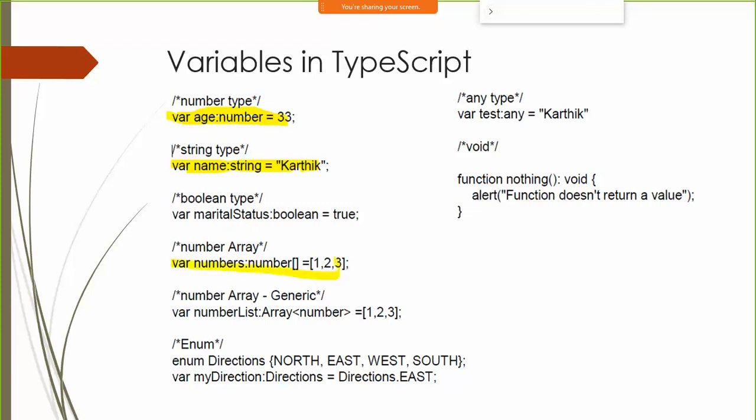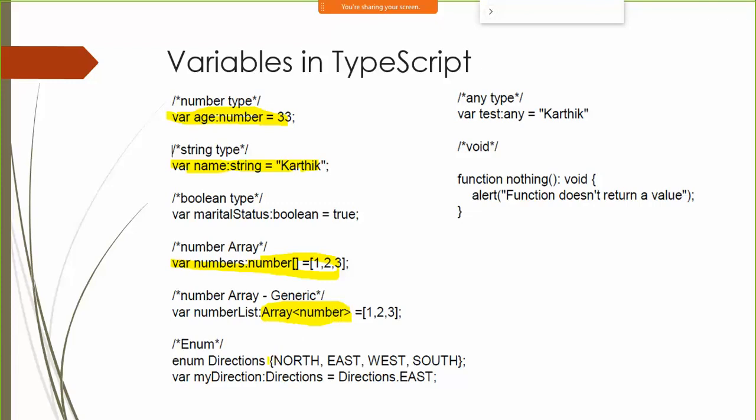Here's an example of creation of an array. So you say var variable name, then you say data type, then you use this square bracket sets to indicate an array. Fine. You can also create an array list. There is something called as array, and then you specify the data type. Again, this generic concept is also applicable over here. So I can say that this is an array of numbers.